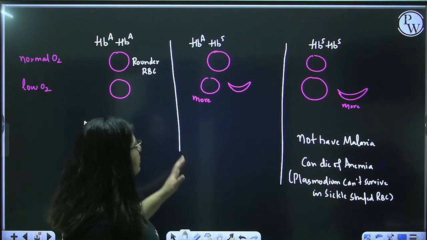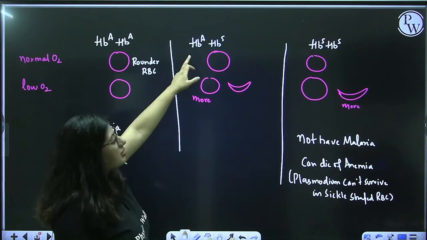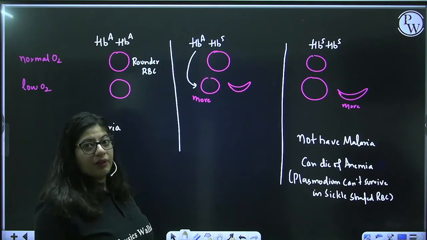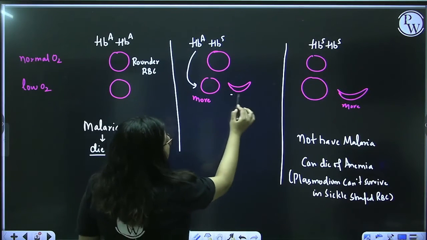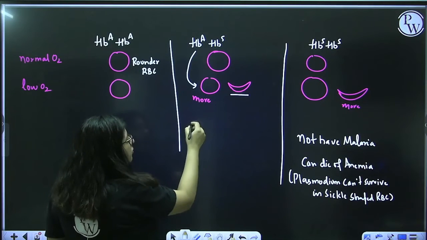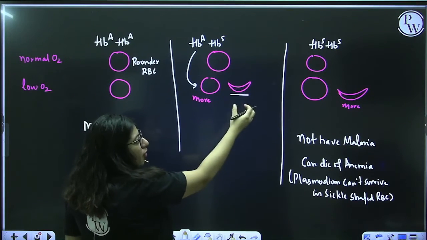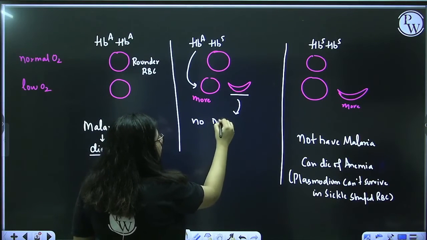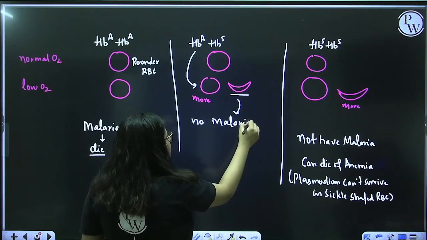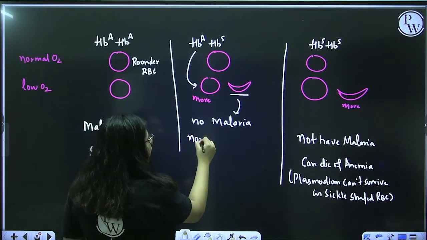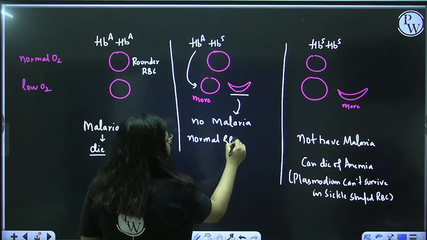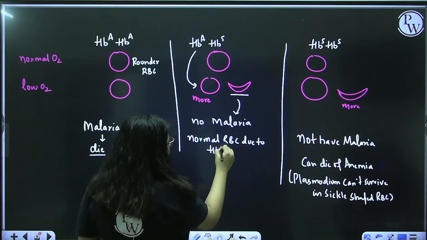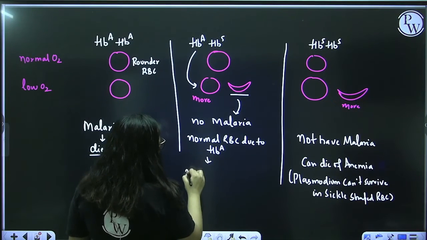What is it in this case? Here he has a normal allele which produces normal RBCs, and one allele which produces the sickle shape, so sickle shaped RBCs will be formed. Because sickle shape is formed, there will be no malaria. But at the same time, the person also has normal RBCs. Why? Because the person has one normal allele. So there will be no anemia.